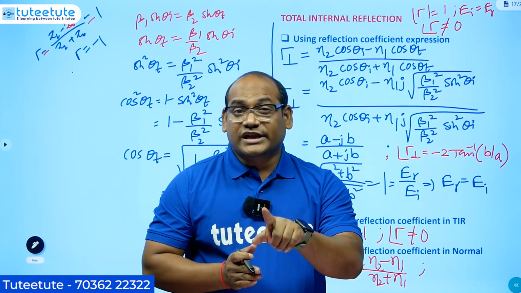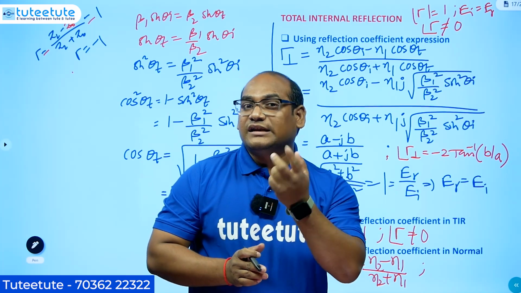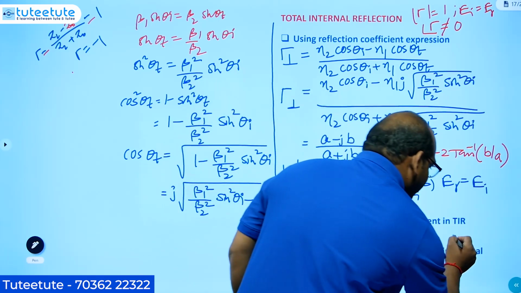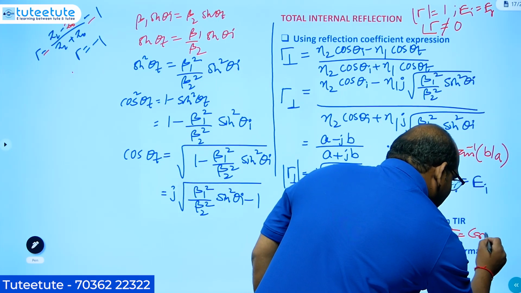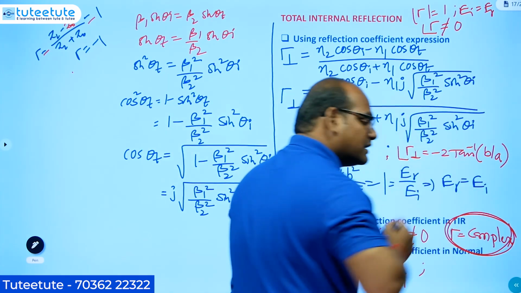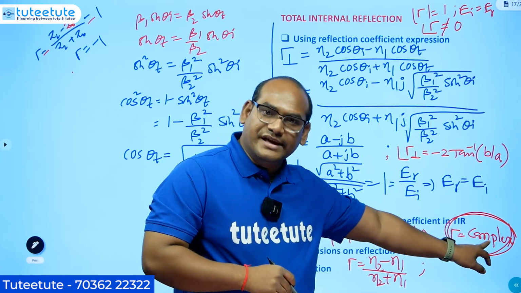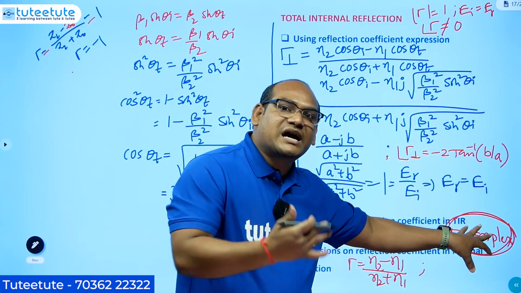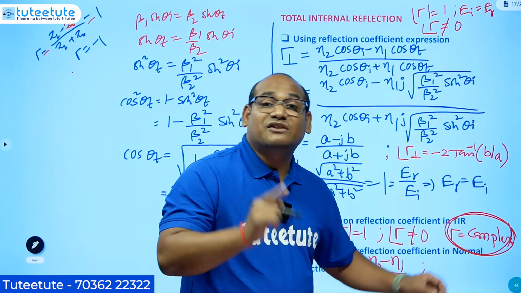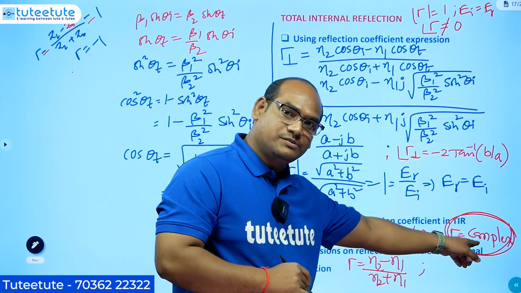But when you take total internal reflection, gamma is a complex quantity. This is a very, very important point. Since it is complex in nature, it has a magnitude of 1 because it is totally reflecting back, but phase will be there because of the complex nature.